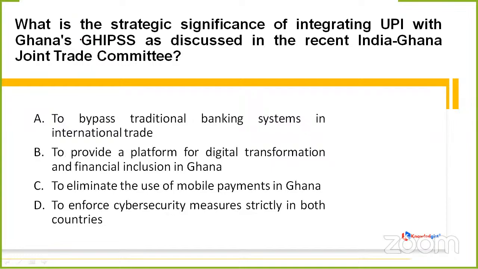market. Next question is talking about the strategic significance of integrating UPI with Ghana's GIFs as discussed in the recent India-Ghana Joint Trade Committee. Whether it is to bypass traditional banking systems in international trade, to provide a platform for digital transformation and financial inclusion in Ghana, or to eliminate the use of mobile payments in Ghana, option D, that is to enforce cybersecurity measures strictly in both the countries. We simply have to tell the strategic significance of integrating UPI with Ghana's GIFs. Have 5 seconds, think about it. What should it be?